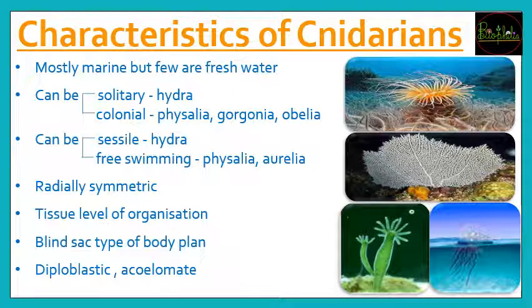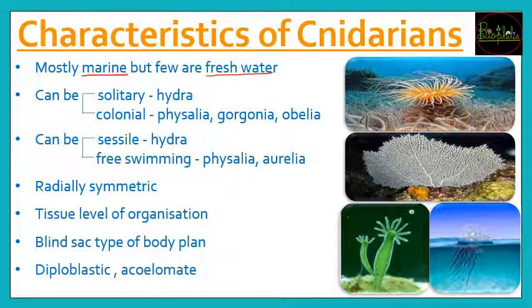So here are some of the characteristics of Cnidarians. First of all, you should know where the Cnidarians we are studying are found. So what is their habitat? First of all, their habitat is going to be aquatic, that is, they are found in water. But water can be of two types, that is, it can be marine or it can be fresh water. So the majority of the Cnidarians are going to be marine or live in salty conditions, and some examples can also be found in fresh water.